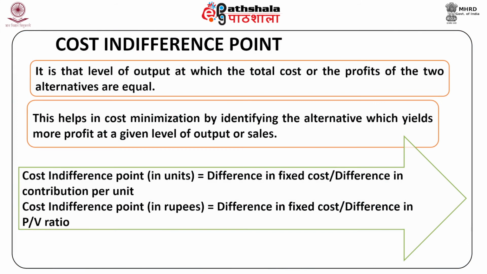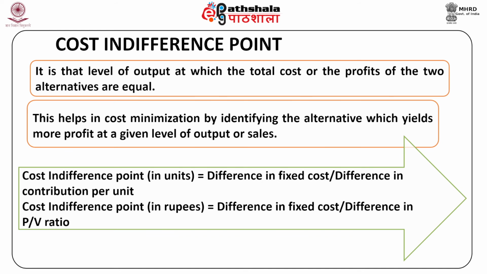The cost indifference point. It is that level of output at which the total cost or the profit of the two alternatives are equal. This helps in cost minimization by identifying the alternative which yields more profit at a given level of output or sales. A machine having a lower fixed cost and a higher variable cost per unit is more profitable when the actual sales are lower than the cost indifference point, and vice versa.